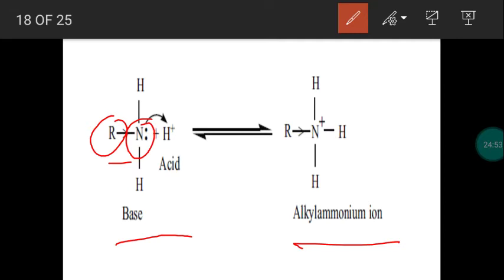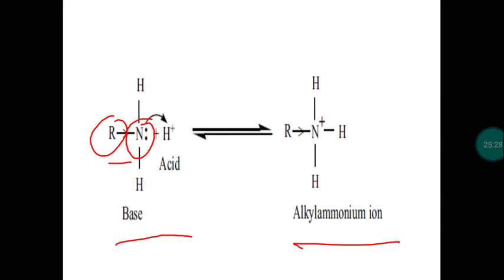secondary to tertiary. This is our expectation. According to the plus I effect, if electron releasing alkyl groups increase, basic strength will increase. Comparing ammonia, primary amine has one alkyl group, so it is more basic in nature. Comparing primary amine, secondary amine has two alkyl groups, which are electron releasing due to the plus I effect, so basic strength will be more for secondary amine than primary amine. Comparing secondary amine, tertiary amine has three alkyl groups, no hydrogen atoms, so it will have more basic strength. So this is our expectation.